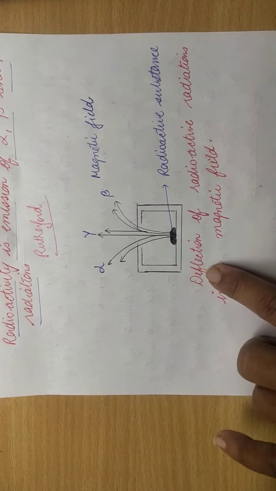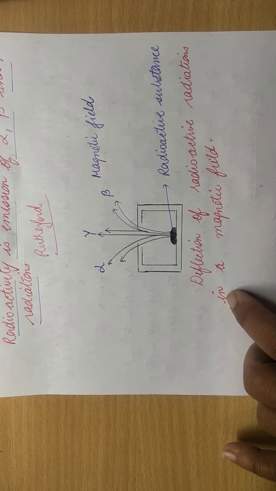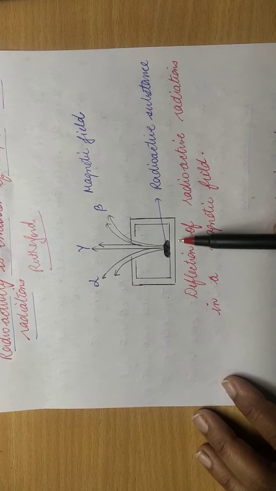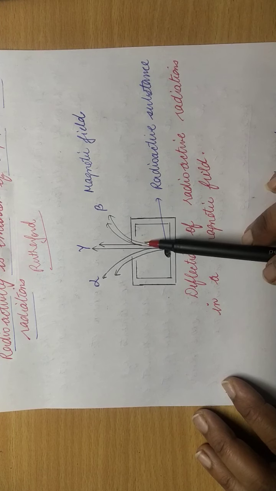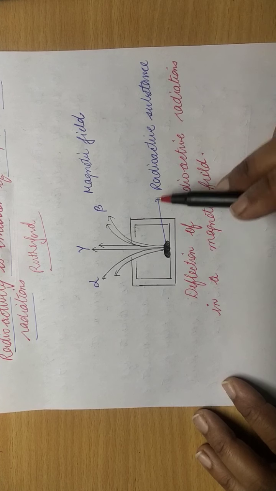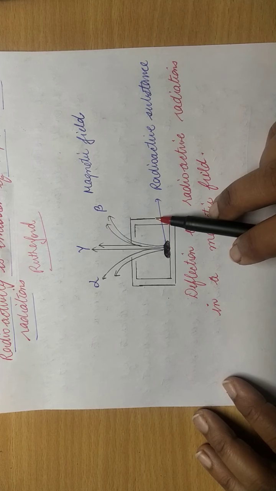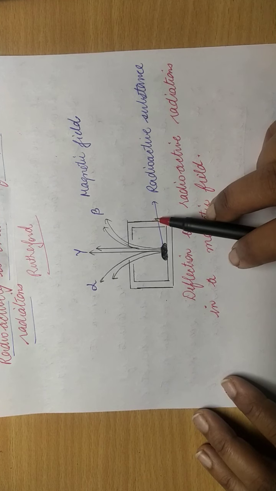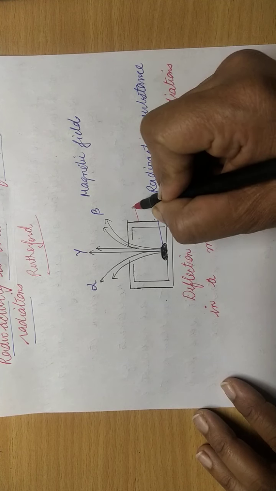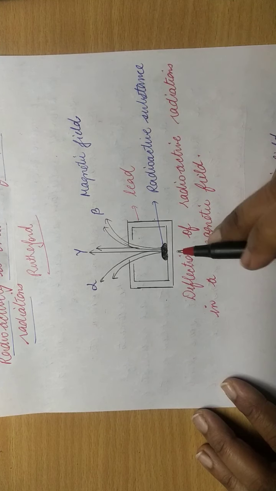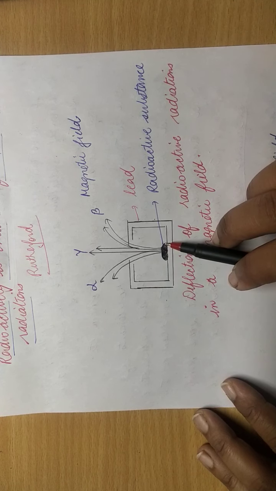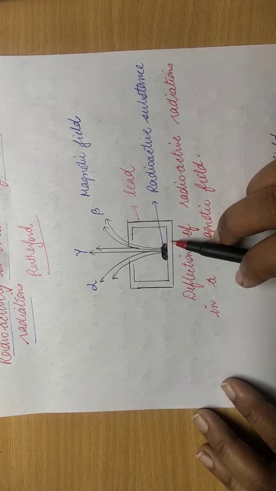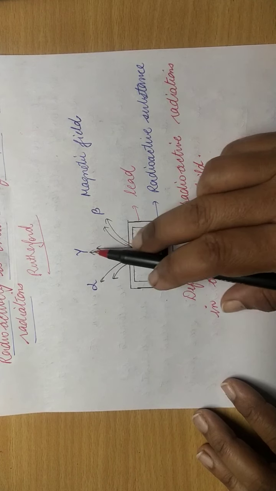As I have made a diagram here, what is given here? Here we have a container. It is formed of lead. As I told you, some rays even pass through metals, even through lead. So this is a container formed of lead. In this container there is a radioactive substance. Radioactive substance means it is unstable. It starts producing alpha, beta and gamma rays.